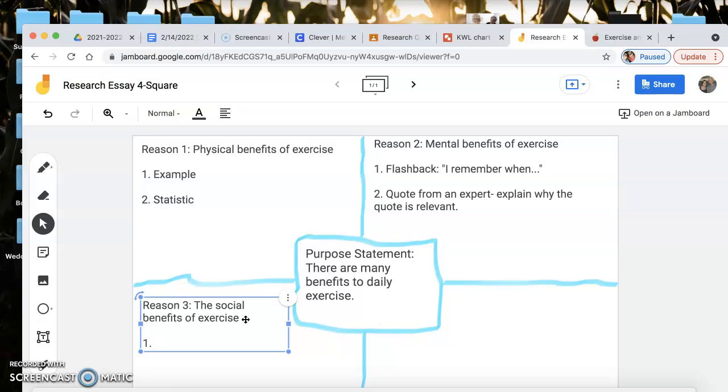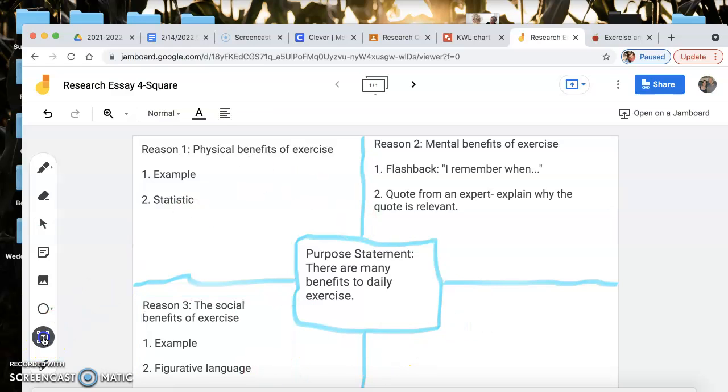So my first one, I'm trying to think. I might use an example. Second one, I might use some figurative language. All right, might want to add another one in there, like an anecdote, like a little story maybe.